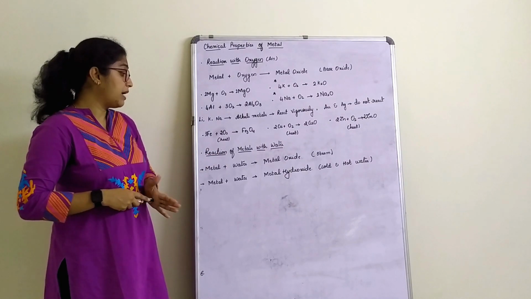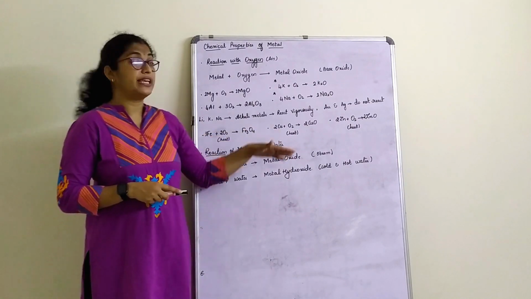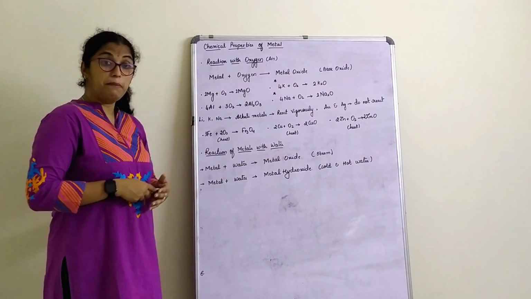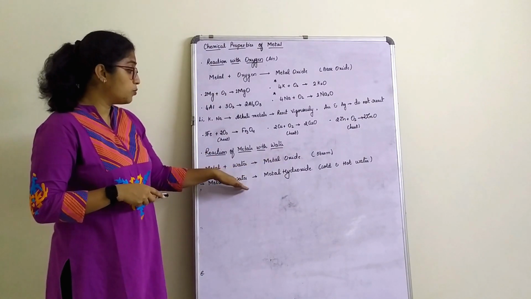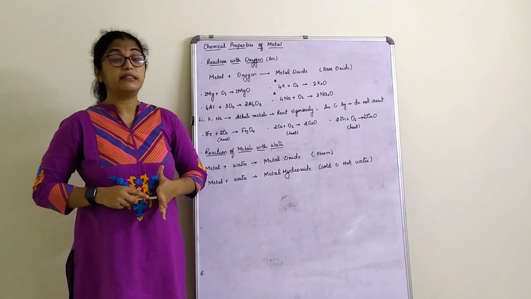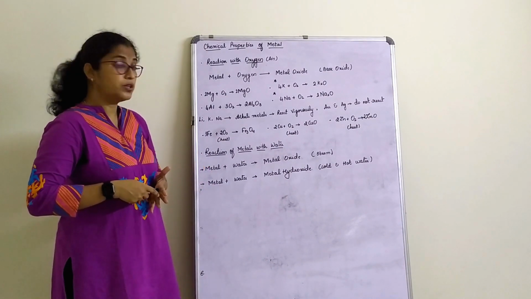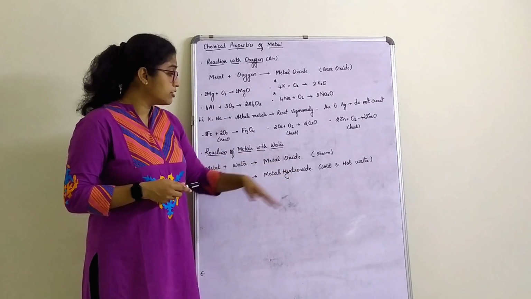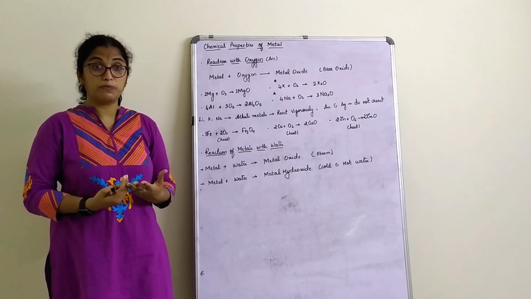Okay, let's move further. Now let's see what happens when a metal reacts with water. Metal plus water gives metal oxide. Metal plus water also gives metal hydroxide. Now what does this mean? Reacting with water will give metal oxide, also metal hydroxide. How is it possible?